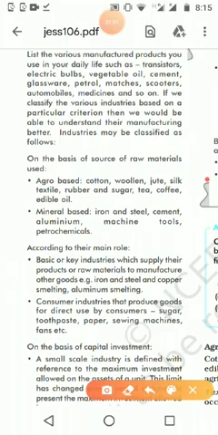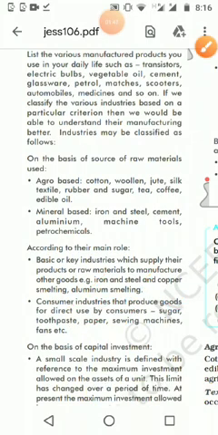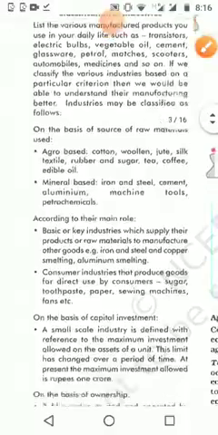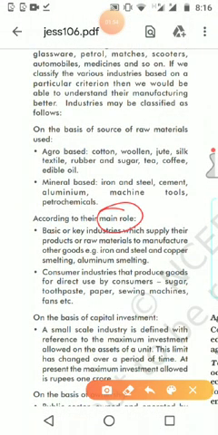Then next one is consumer industries. The things that we produce, we give directly into the hands of the consumer for consumption. For example, sugar, toothpaste, paper, sewing machines, fans, etc., that people can use directly for their own purpose. So according to the role, it is divided into two: basic and key industries, as well as consumer industries.